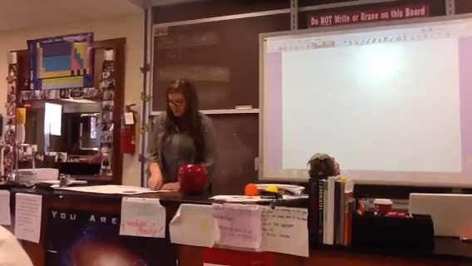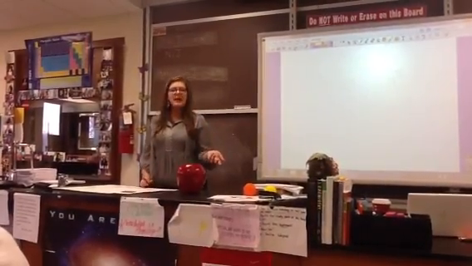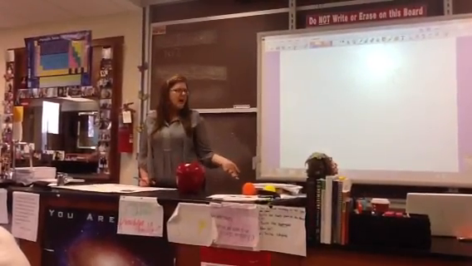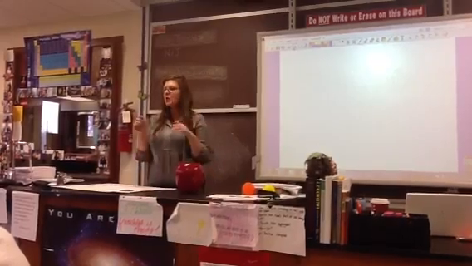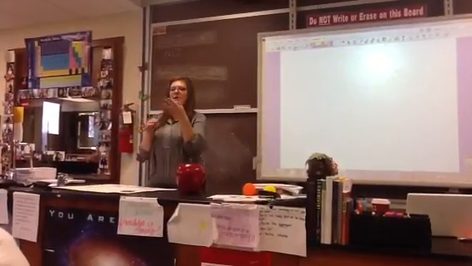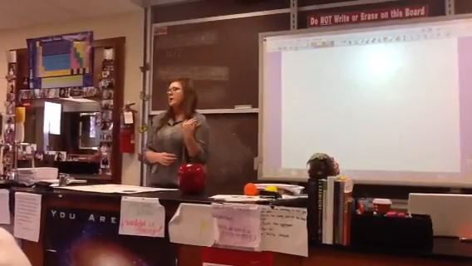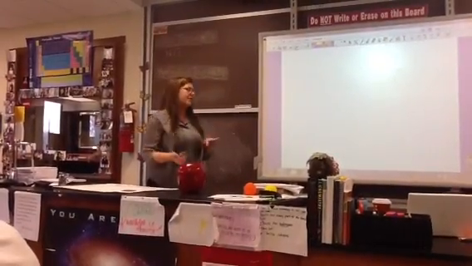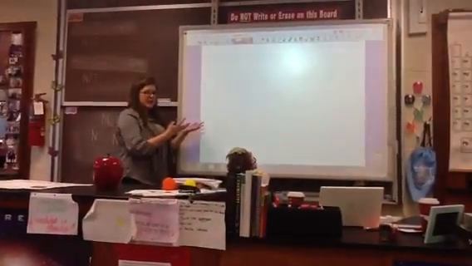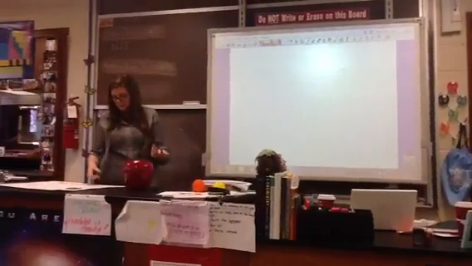So, rules for naming. Number one, write the name of the first element. Same thing as in ionic bonding. If we had sodium chloride, NaCl, Na would be sodium. It's the same thing here. If I have carbon tetrachloride, CCl4, C is my first one, so I'm going to name it carbon.